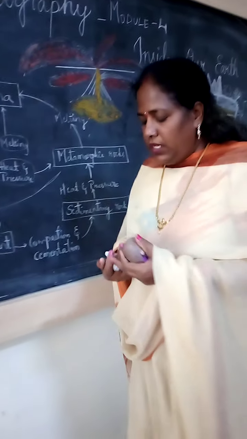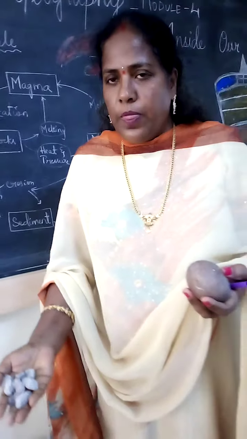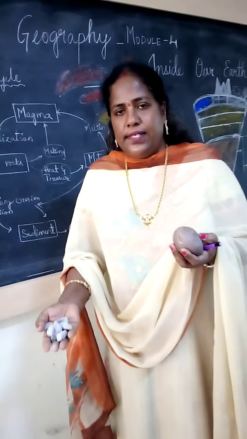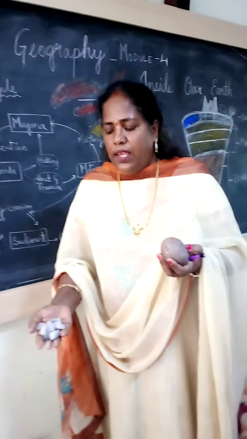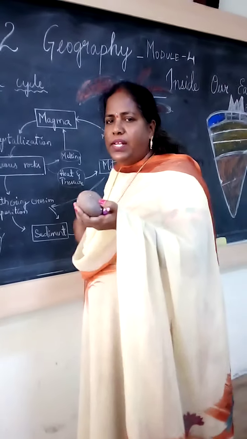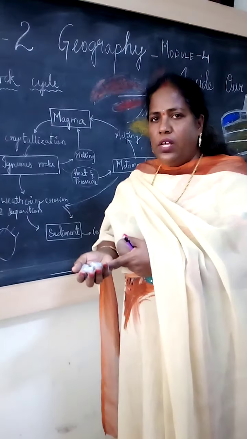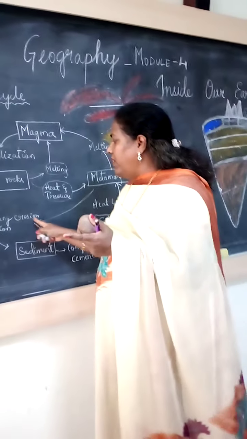See here, this is the big rock and see how the small rocks form. It takes millions of years, not a few years. In the denudation process, the weathering process, it takes millions of years. Now here these are erosion. These small rocks are there now. They are eroded. How will they be eroded?